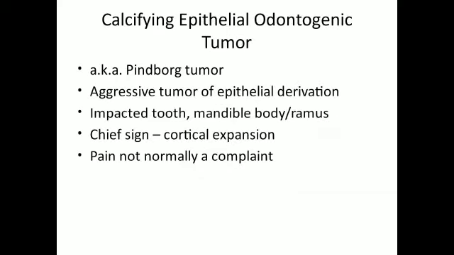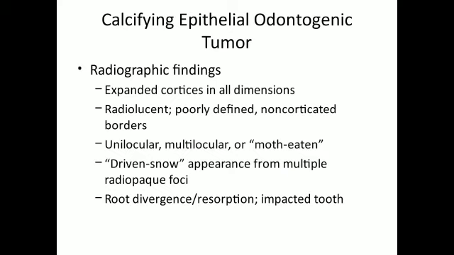Calcifying epithelial odontogenic tumor, also known as Pindborg's tumor, is an aggressive tumor of epithelial derivation associated with an impacted tooth. It occurs in the mandibular body or ramus region. The chief sign is expansion of the cortical plates, pain not normally a complaint. Radiographic findings: expanded cortices in all dimensions, poorly defined radiolucency with non-corticated borders, unilocular, multilocular or moth-eaten, driven snow appearance from multiple radio-opaque foci, root divergence and resorption. There will be presence of an impacted tooth.